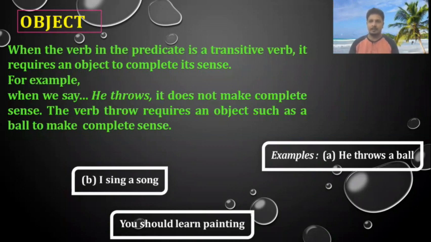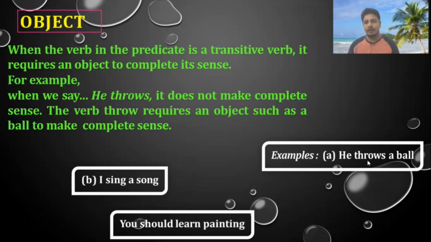Transitive verb means when an action is done by the verb, that action is carried to the object, or the object receives the action. Then that is called a transitive verb. I repeat once again, the action of the verb is received by the object. Now, it requires an object to complete its meaning. For example, when we say he throws, he is the subject, throws is the verb. It does not make complete sense because the verb throws requires an object such as a ball.